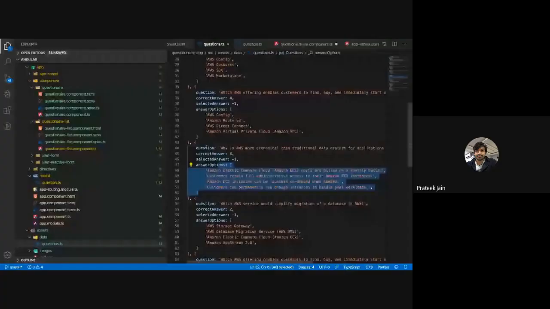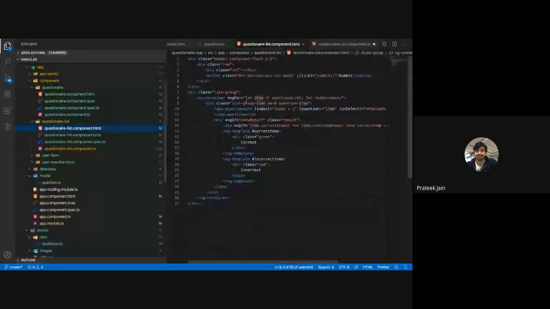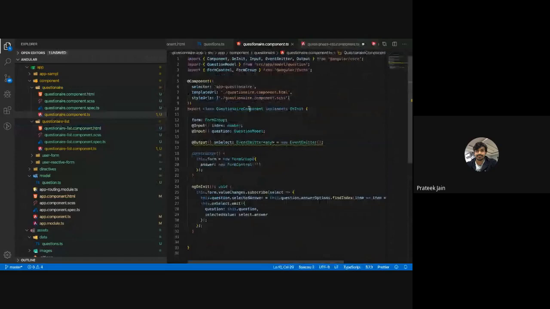I am using this question object to render my single questions. How am I passing those question objects which I got from my ng for loop to each of my questions? So, chunking it down to smaller components. See, what I have right now here is my app questionnaire. This is the component which renders single questions, each question at a time.